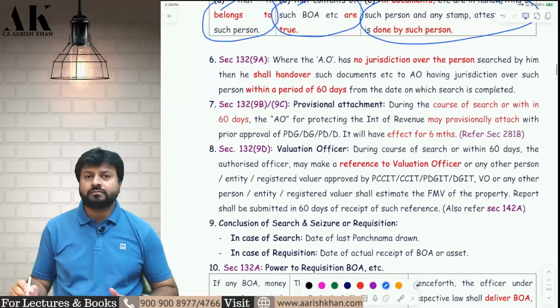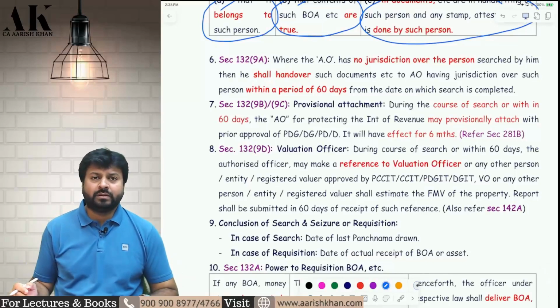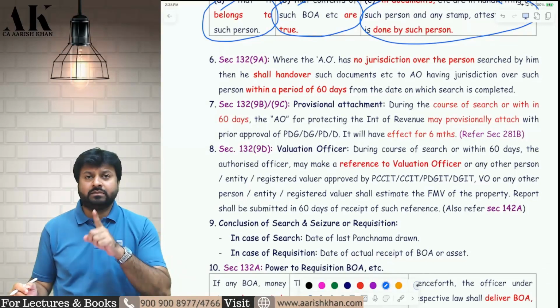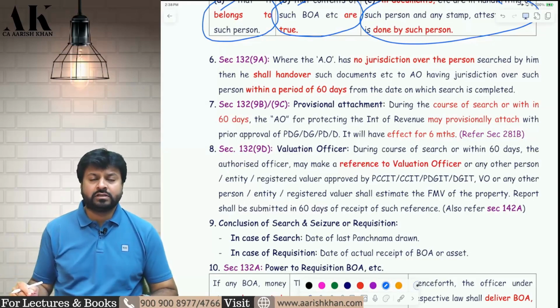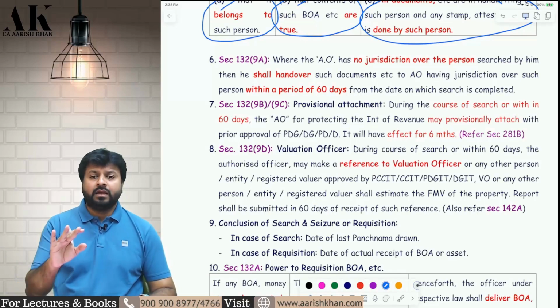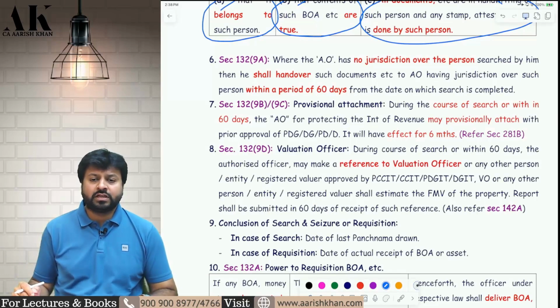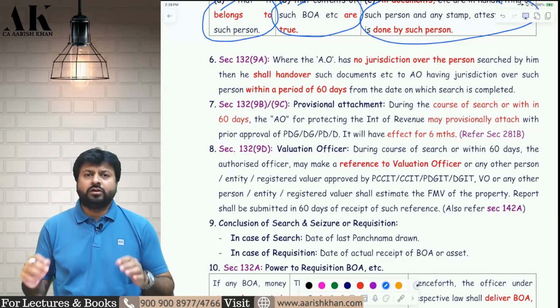Now the next issue. Small issues are there, but all of them are extremely important because search and seizure has become very important for this exam, as there has been a separate assessment for search and seizure from this year onwards. Now the next point, pay attention, is 132 subsection 9A. What is 132 subsection 9A?